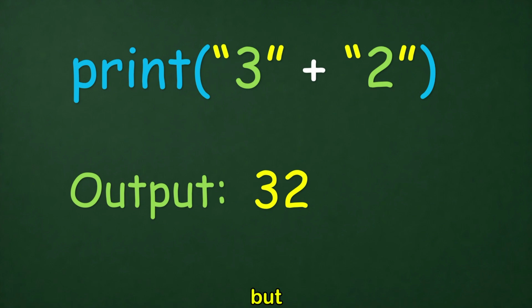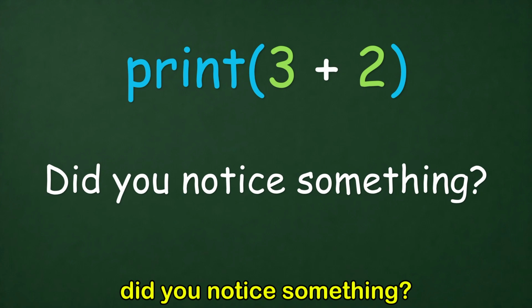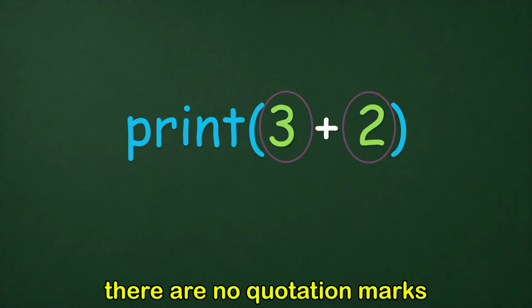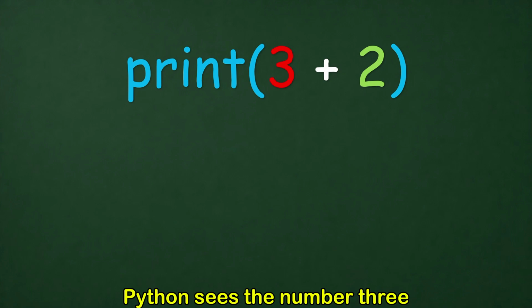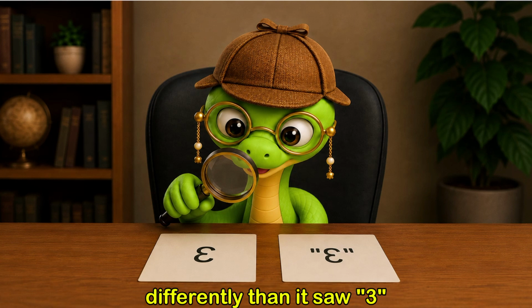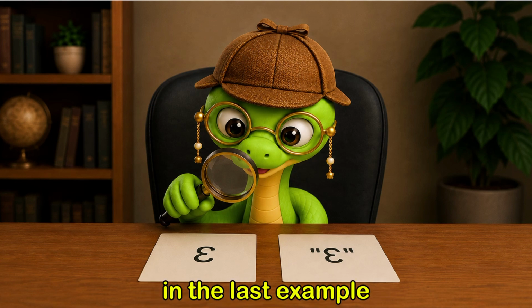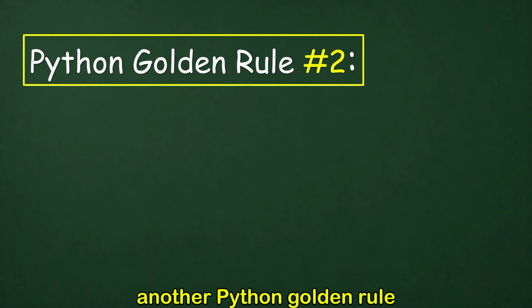Excellent. But that brings us to another question. Why didn't the first example do the same thing? Let's look at it again. Did you notice something? This time, there are no quotation marks. So when Python reads this line, Python sees the number 3. Now, you might be wondering, does Python see this 3 differently than it saw the 3 in the last example? The answer is yes. And to understand why, we need to learn another Python golden rule.